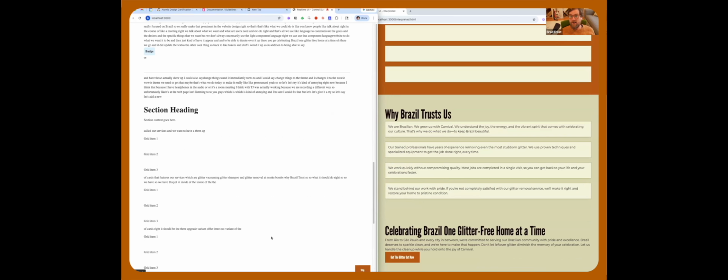And inside of each card should be an image, a heading, a text passage, and a call to action button that features the different services, which are glitter vacuuming, glitter shampoo, and glitter smoke bombs.